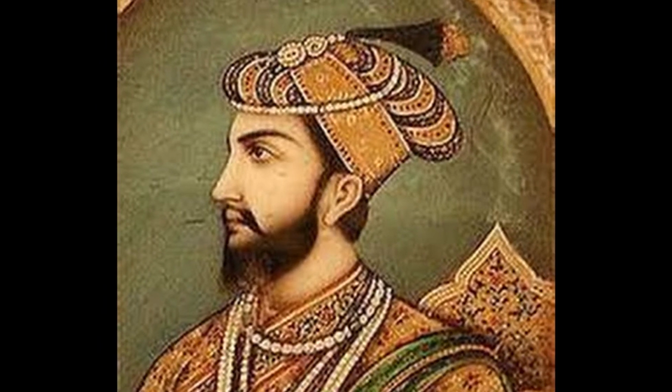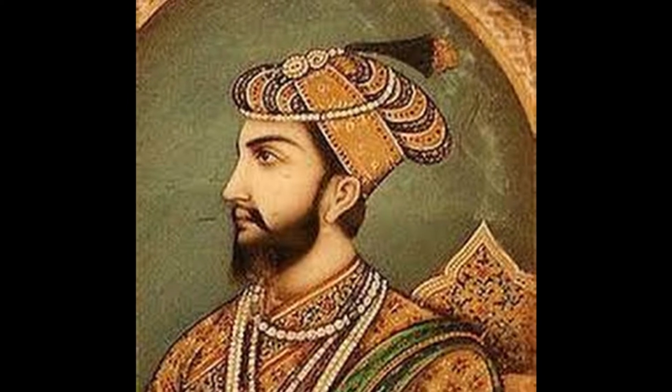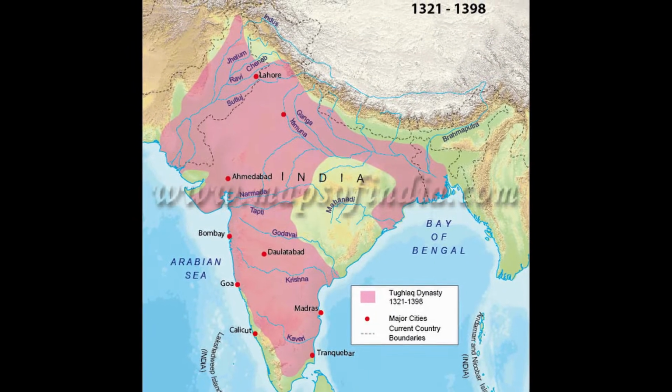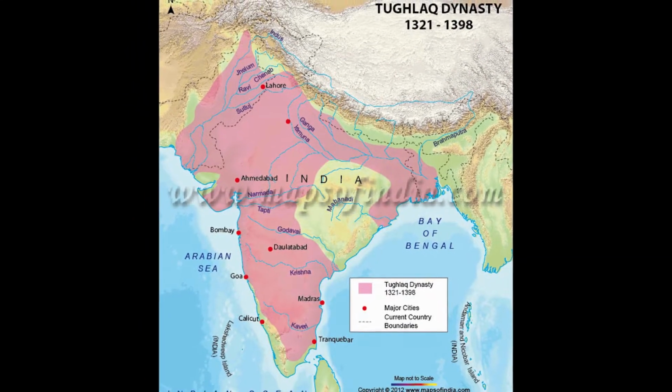Subsequently, his eldest son Ughlaq Khan became the ruler of the Tughlaq dynasty, and he changed his name to Muhammad bin Tughlaq. Muhammad bin Tughlaq was the notable ruler of the Tughlaq dynasty. He built a huge empire. He almost covered modern India, except Kerala and some parts of Tamil Nadu. The entire India came under Muhammad bin Tughlaq's rule.